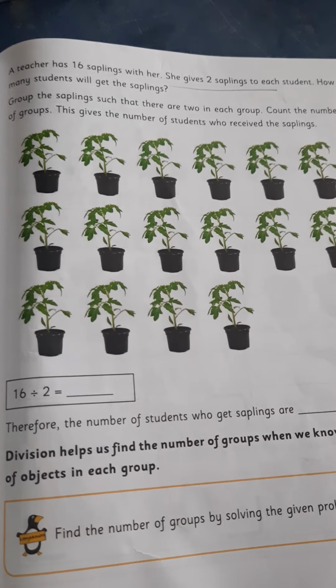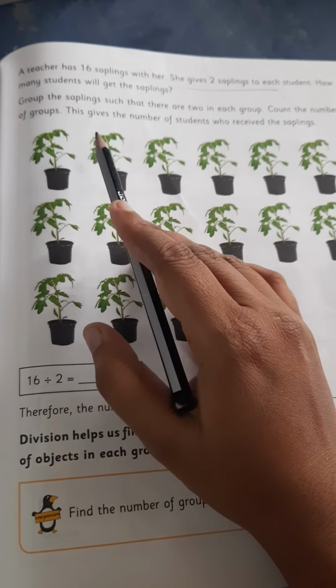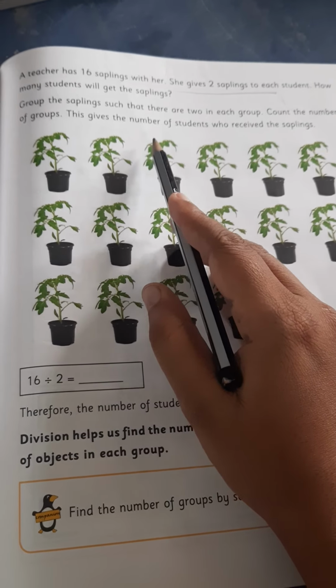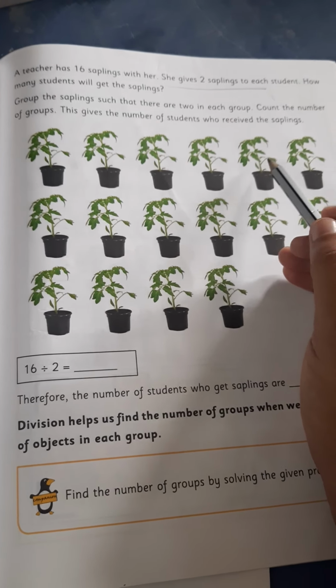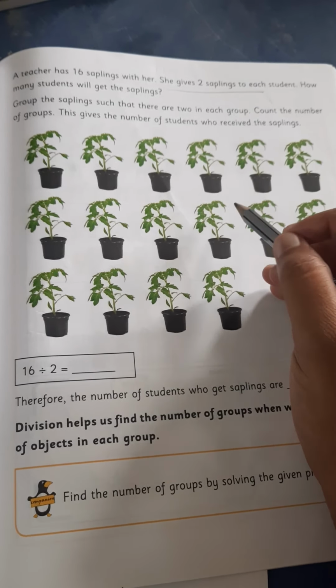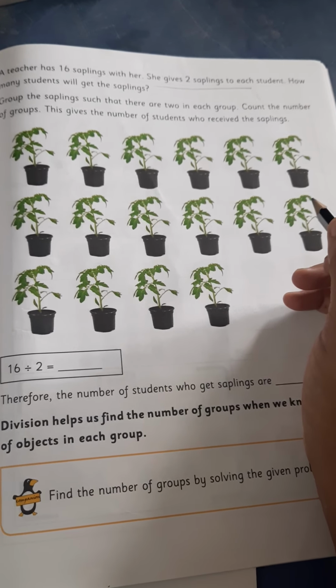So you have to group the saplings such that there are 2 in each group. Count the number of groups. This gives the number of students who received the saplings.